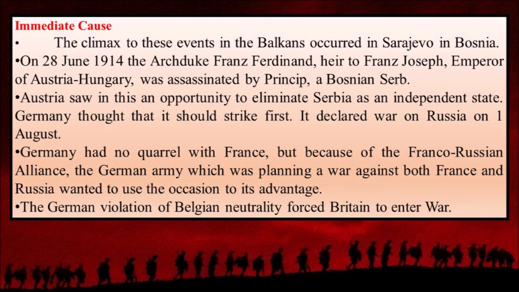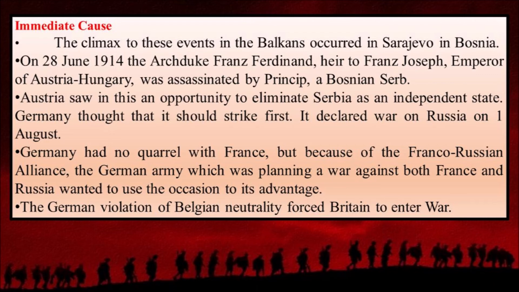On 28 June 1914, Archduke Franz Ferdinand, who was to be the next emperor of Austria-Hungary, was assassinated by Princip, a Bosnian Serb. So Archduke Franz Ferdinand was killed by Princip, a Bosnian Serb, and this was the immediate cause of the outbreak of the First World War.